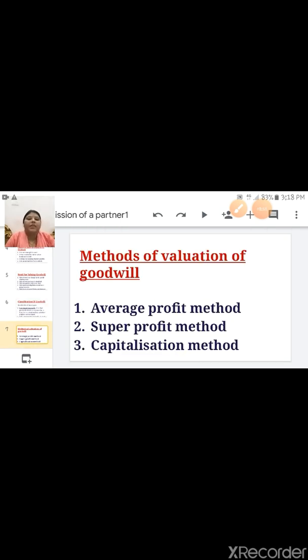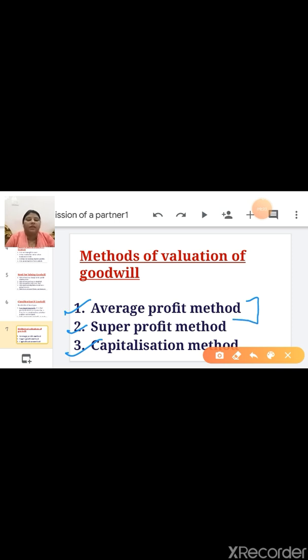Next is methods of valuation of goodwill. There are 3 methods of calculating the goodwill. First is average profit method, second is super profit method, and third is capitalization method. These are the 3 methods which you have to note down for the calculation of goodwill, and their formulas also. Today we will cover these 2 methods.